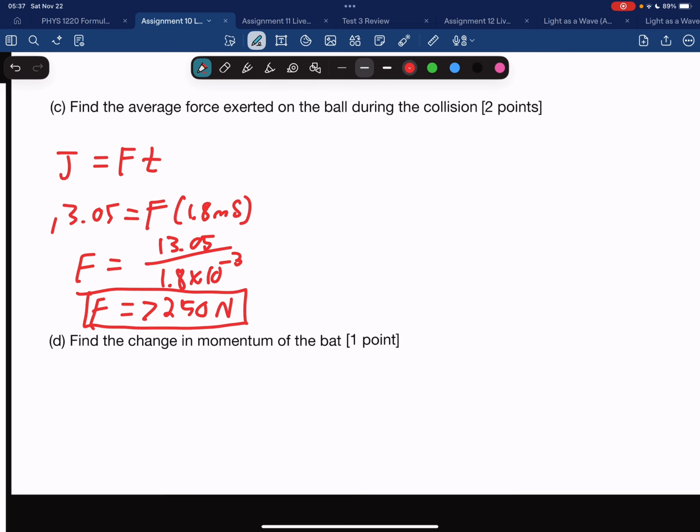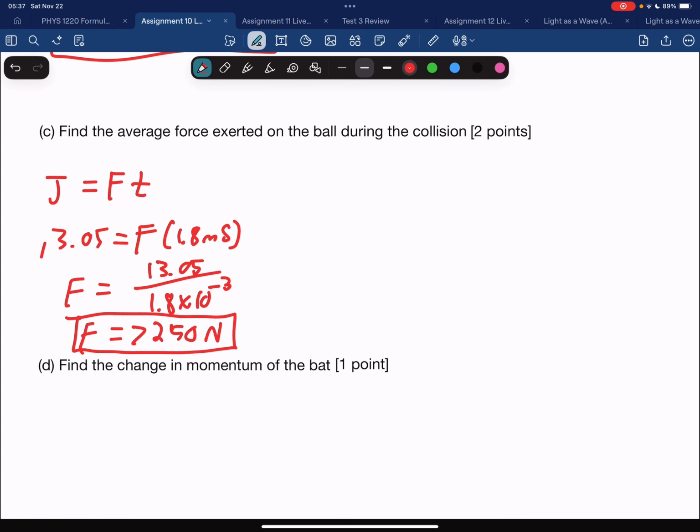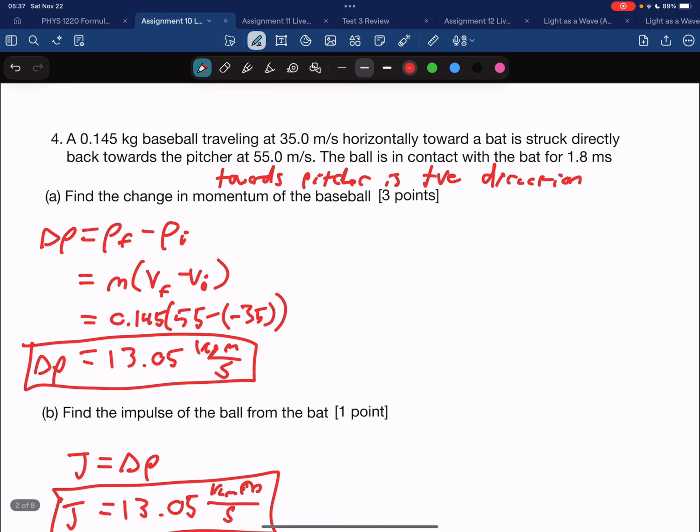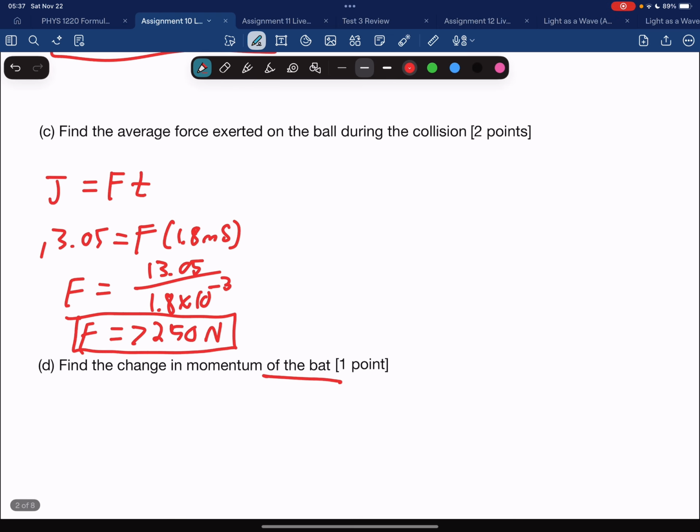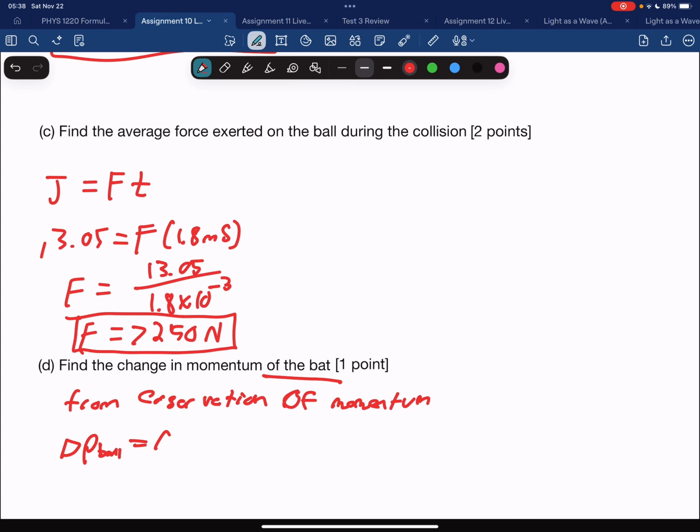And now this is the change in momentum of the bat. Earlier, we found the change in momentum of the baseball. So we know that conservation of momentum is a law. So from conservation of momentum, we know that the change in momentum of the ball equals the change in momentum of the bat.